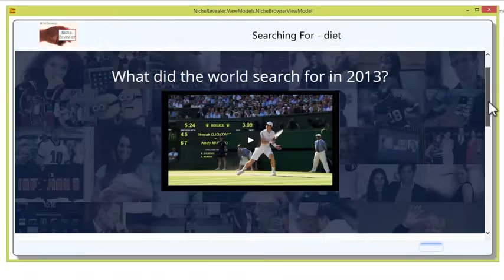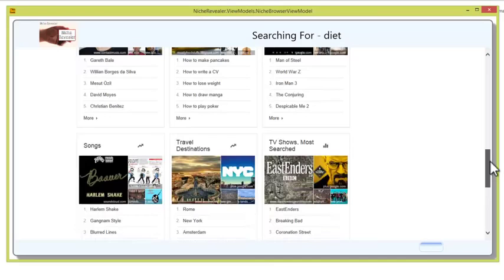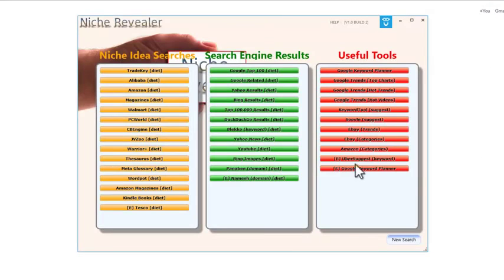And from Google, you can look down and find the top trending keywords for general searches, specifically for people, for what happened in 2013. It's now the end of 2014, and in a week or so there'll be 2014 events there. Look at football stars, songs, travel destinations, TV shows, a whole raft of stuff for you to see what's trending and what's current, and to give you more of those ideas.